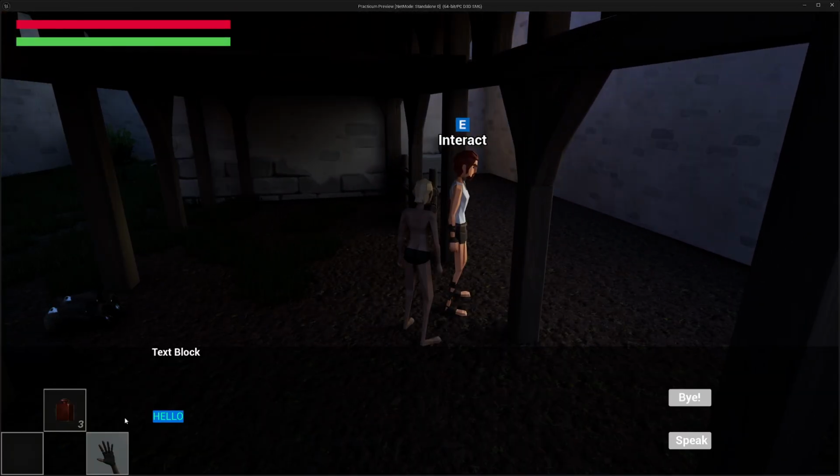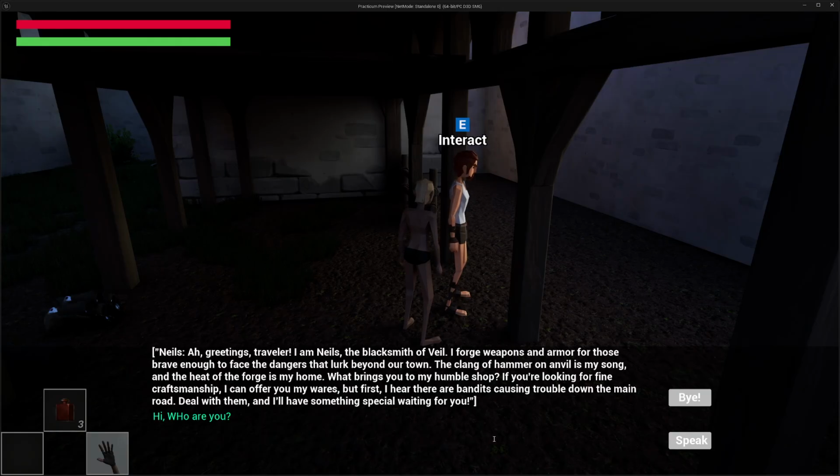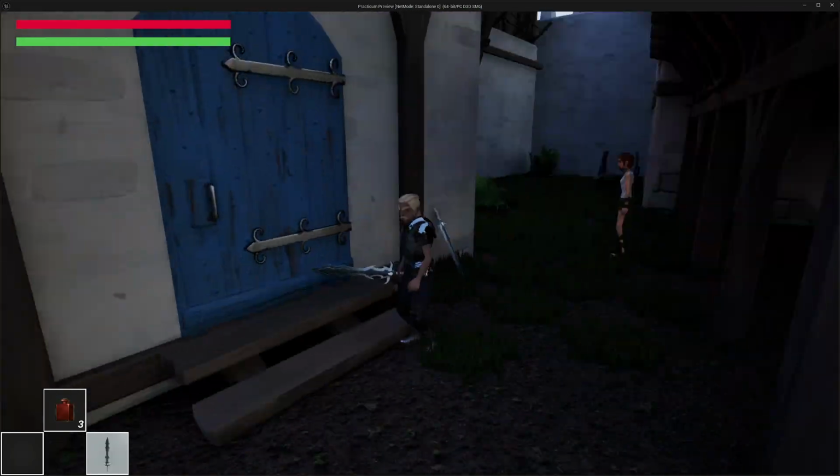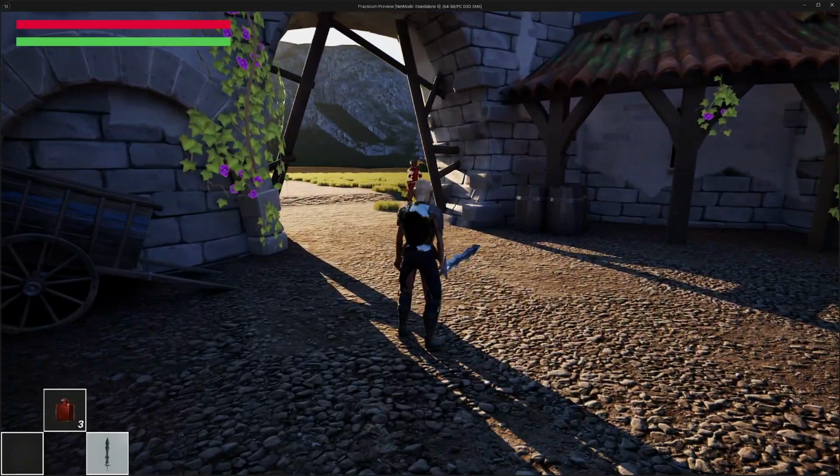So any character we go up to here, we can ask, "Hi there, who are you?" And this is the blacksmith here. So when he responds that he's Niels, the blacksmith, he forges armor, and he's willing to help us if we're willing to help him with the bandits that are causing him trouble. We can pick up the armor here that he's offering us gracefully and go help him with his job.